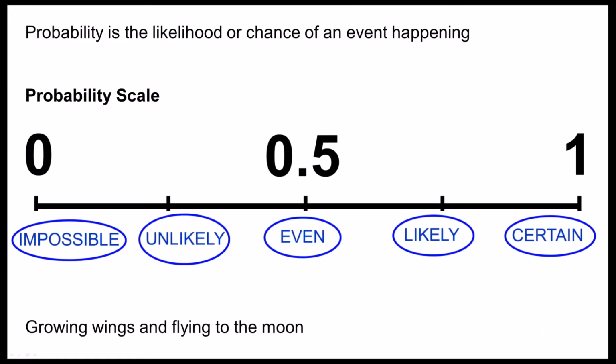Our fourth example considers the probability of growing wings and flying to the moon. This, of course, is impossible. Our last example looks at the probability of going on a walk outdoors sometime in the next week. For me, this is highly likely, although there might be some unforeseen circumstances that prevent me from doing this. Because of this, I think the probability can be described as likely.